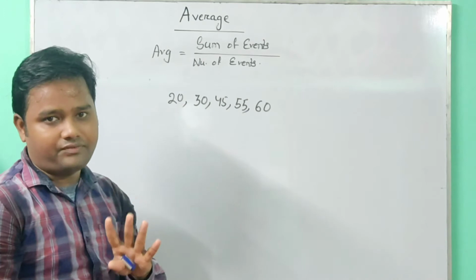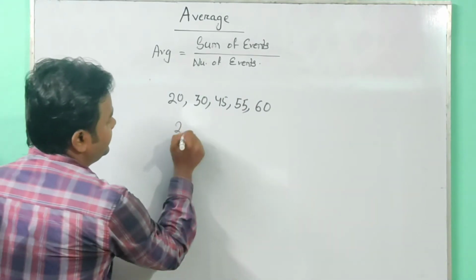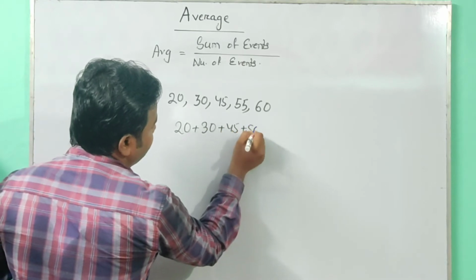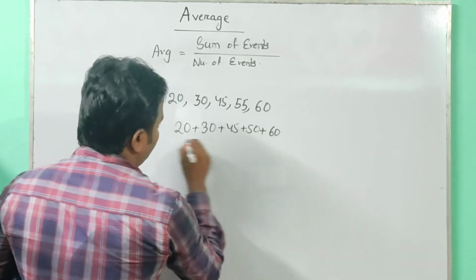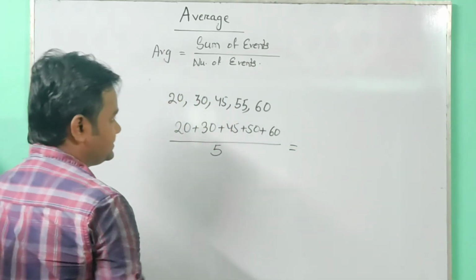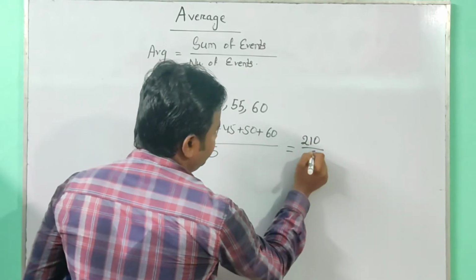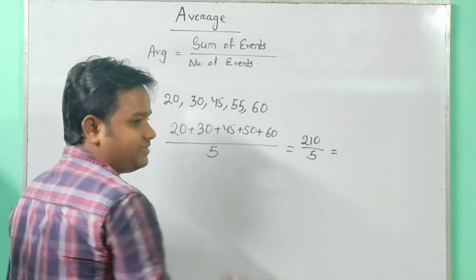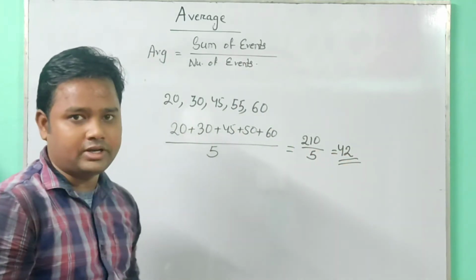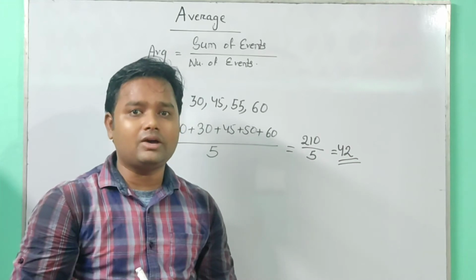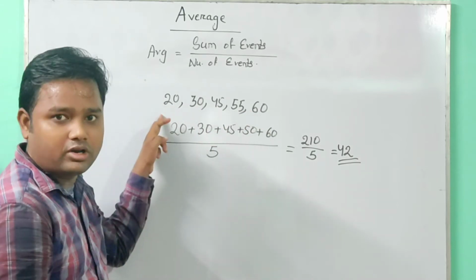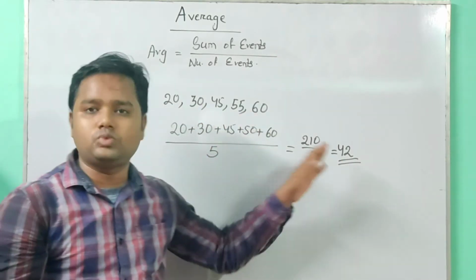Here the number of events is 5 and the sum is 20 plus 30 plus 45 plus 55 plus 60, which is 210. 210 divided by 5 is equal to 42. So here the average is 42, and we have to keep in mind that the average value is always between the largest value and the smallest value.